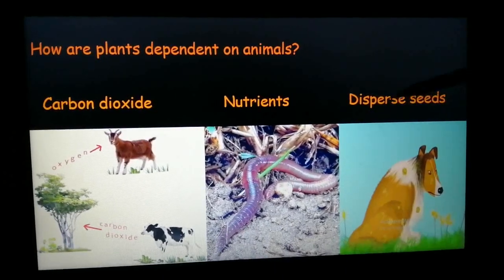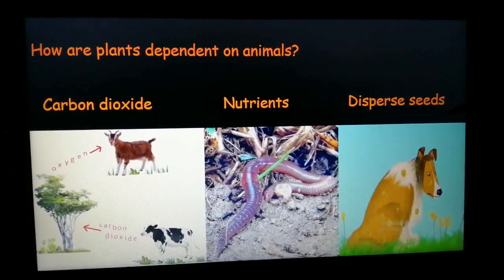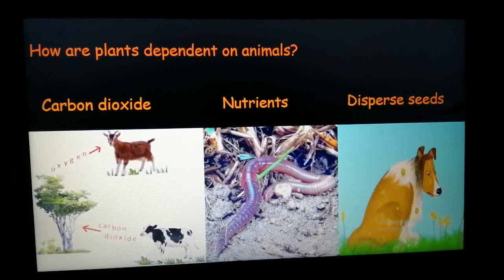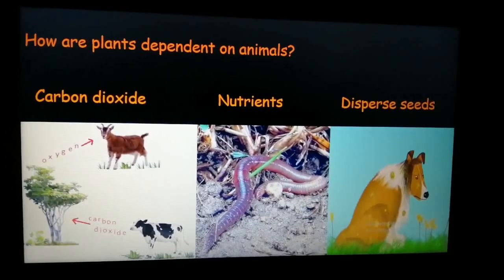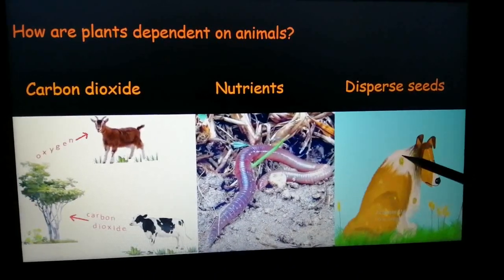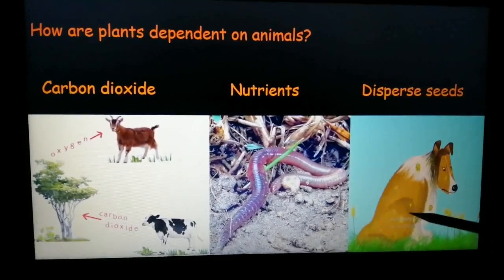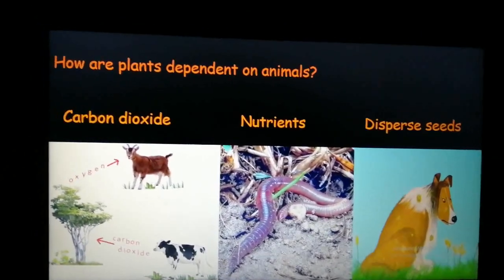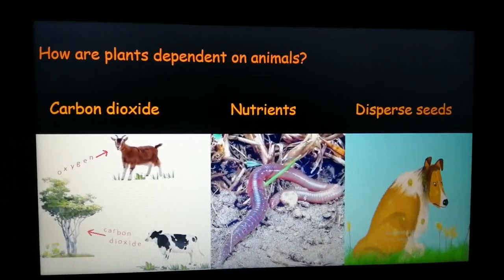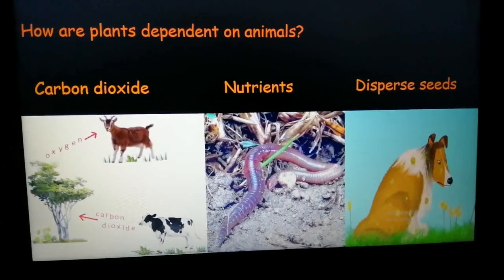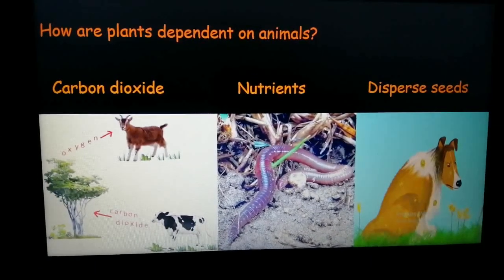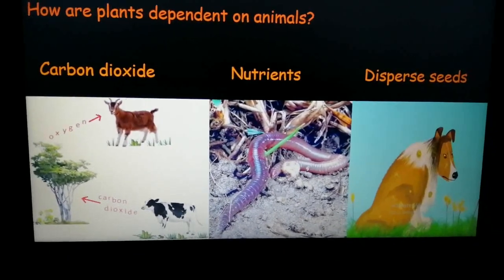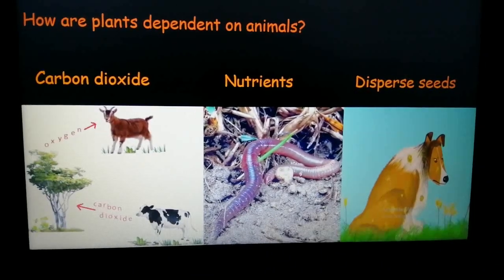Then they also depend on animals for the dispersal of seeds. What happens is that the seeds get attached to the fur or coat of the animals, and when the animals move from one place to another, the seeds go along with them, and when they shake themselves, the seeds get shed over there.